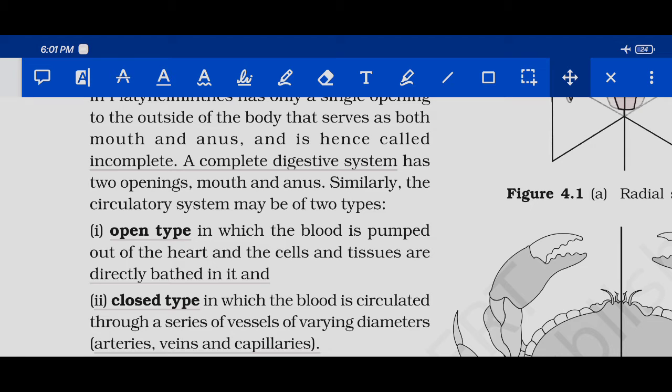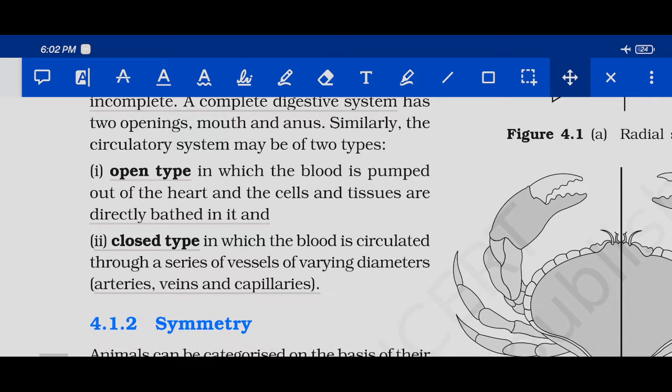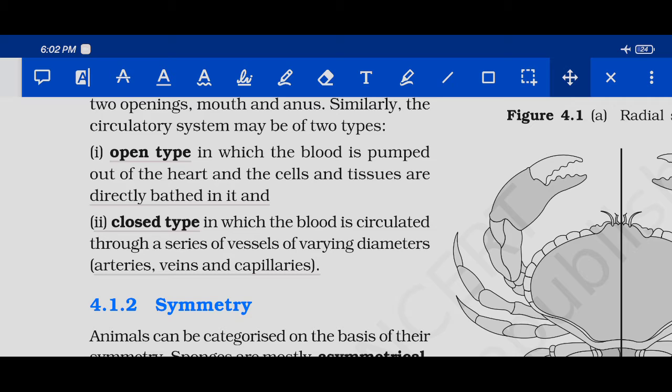So let us take grapes. If we take three to four grapes and put them in the vessel, they are directly bathed in the water. Here grapes represent what? The cells, the tissues or the organs. Are you getting it? This is what? Open type of circulatory system, where the cells, tissues or organs are directly bathed in the blood, which is pumped by heart. Then comes closed type of circulatory system, in which the blood is circulated through a series of vessels of varying diameter, arteries, veins and capillaries.